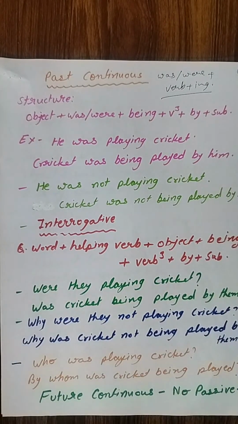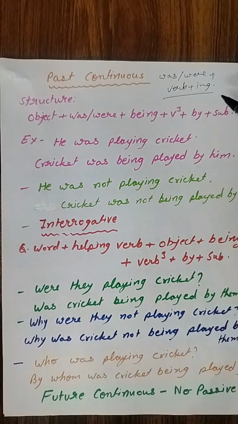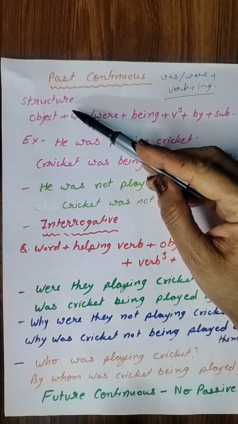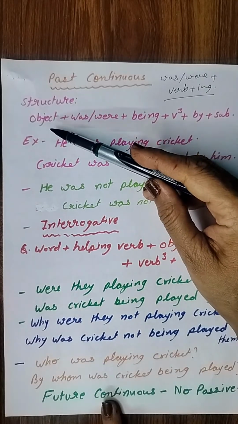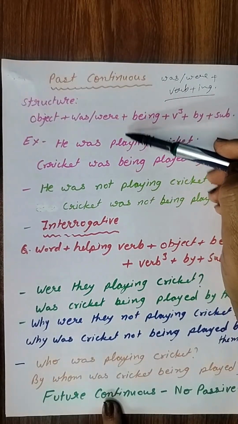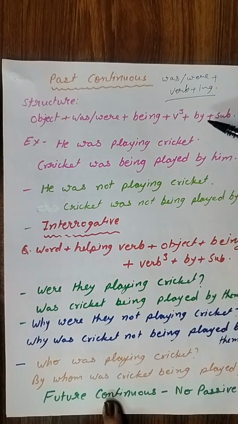Okay, question sentence में आपको verb की first form में ing और उसके पहले was या were लिखा मिलेगा. What will be the structure of your passive voice? Okay, in passive voice, again we will write object in the very beginning, then we will write was slash were plus being plus verb third form plus by plus subject.